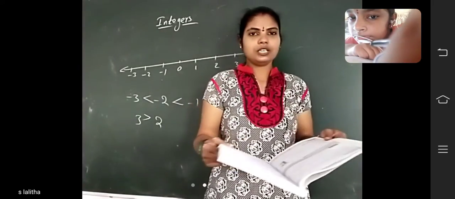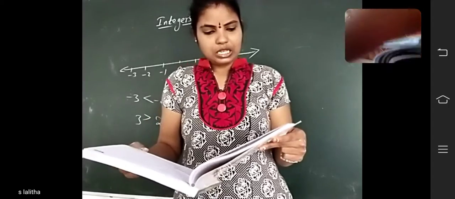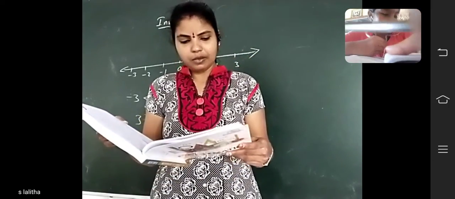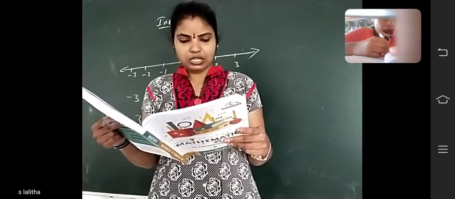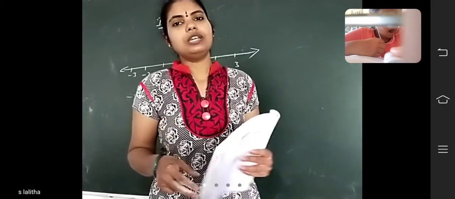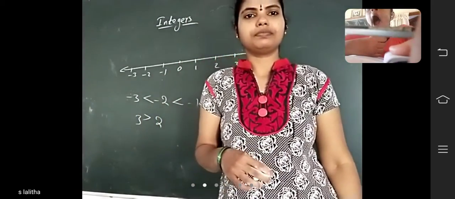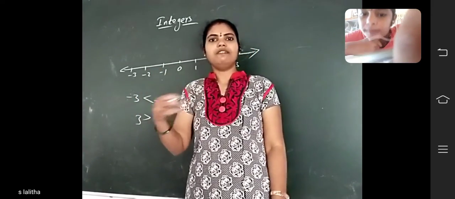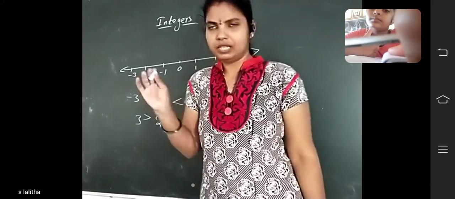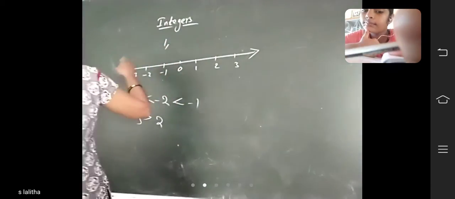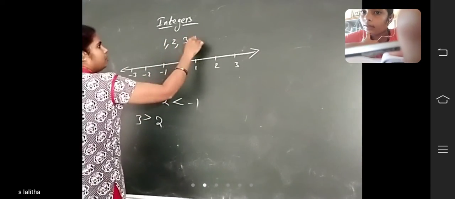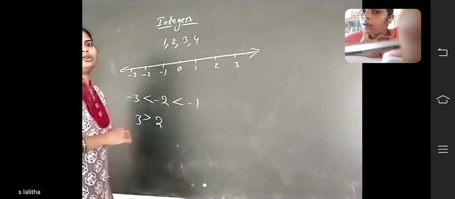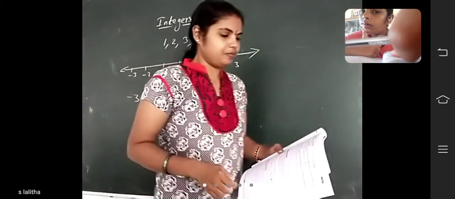Next, consecutive integers. Consecutive integers are the integers that follow a sequence, that is, each subsequent number being one more than the previous number. So, what do consecutive numbers mean? They come in order, one after the other. Suppose I write 1. What is the next number? 2, 3, 4. Like that, in order. That is called consecutive numbers.